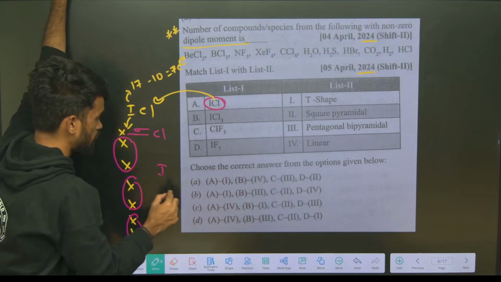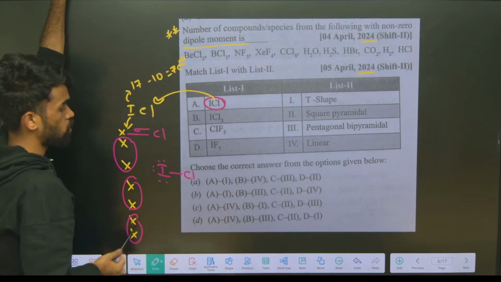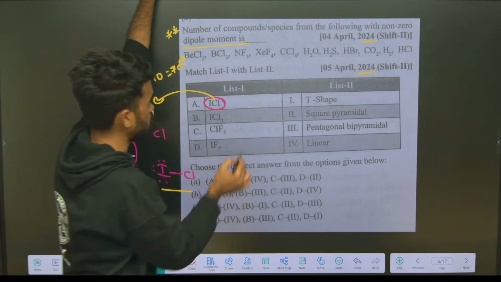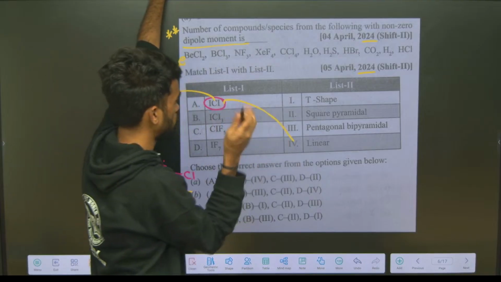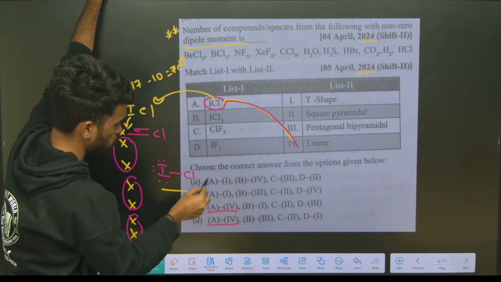So you get a structure like this, I-Cl, like a line, so you should say it is linear. What is that? Linear, A4. So your answer is A4, so in these options remove the first two.